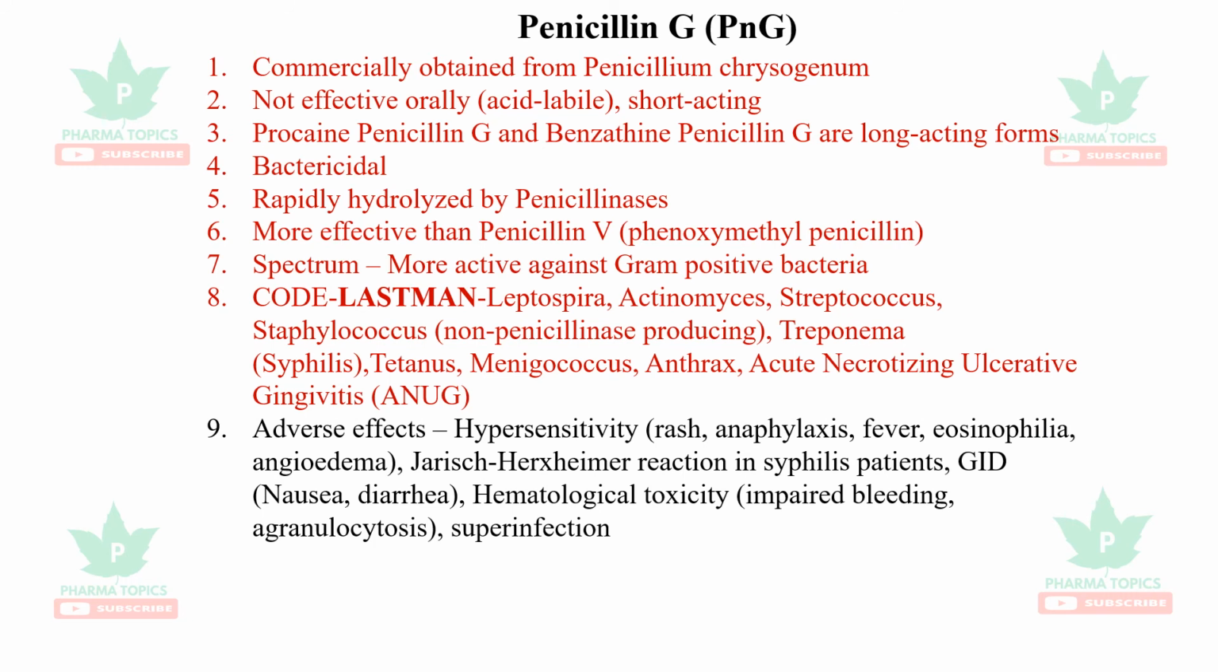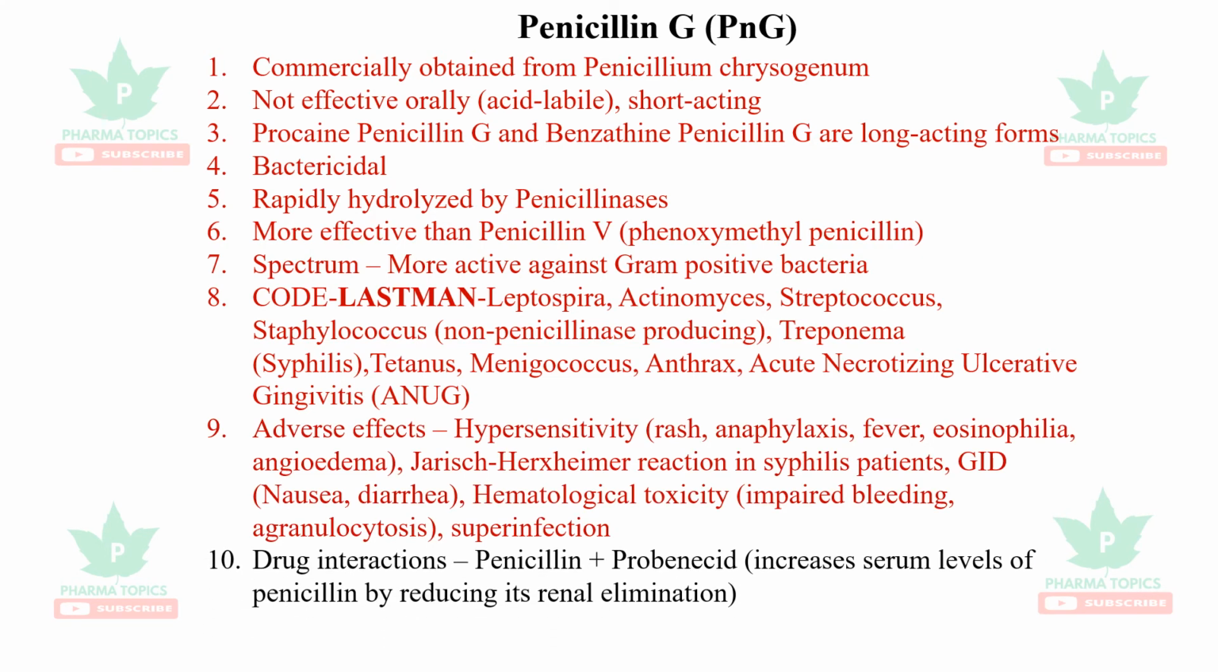Then adverse effects are more importantly hypersensitivity, that is rash, anaphylaxis, fever, eosinophilia, and angioedema. In syphilis patients, it causes a particular reaction called Jarisch Herxheimer reaction. Gastrointestinal disturbances such as nausea, diarrhea, toxic to the blood causes bleeding, and superinfections can occur. Drug interactions are with probenecid, which increases the toxicity of penicillins by decreasing its renal elimination.